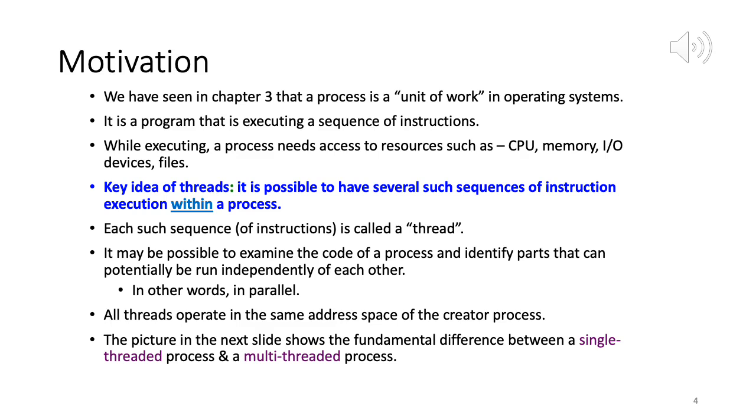Now each of those sets, each of those sequences of instructions, is called a thread. So it may be possible to examine the code of a process and identify parts that can potentially be run independently of each other, in other words in parallel.